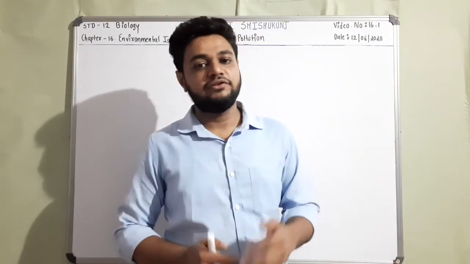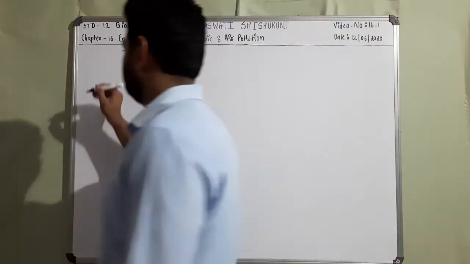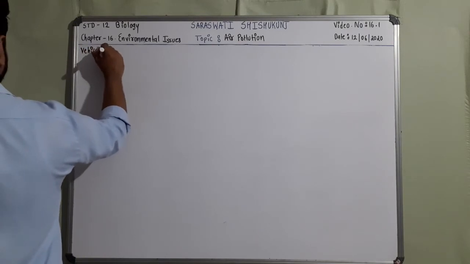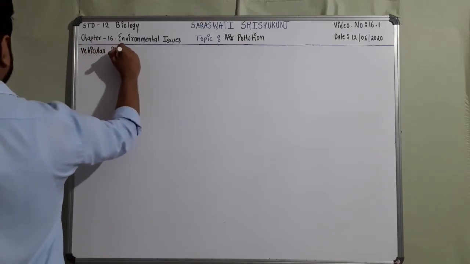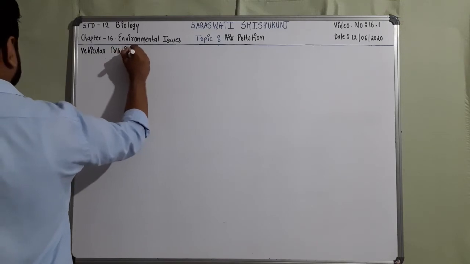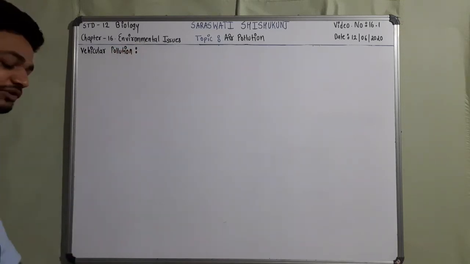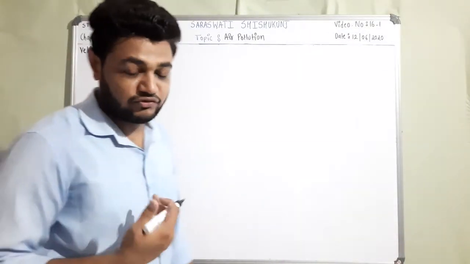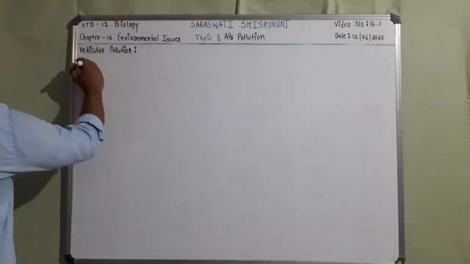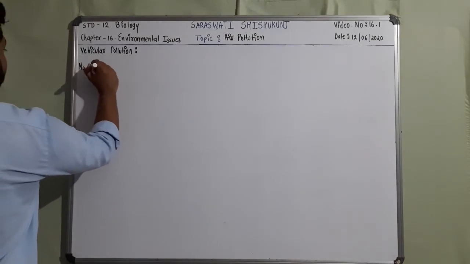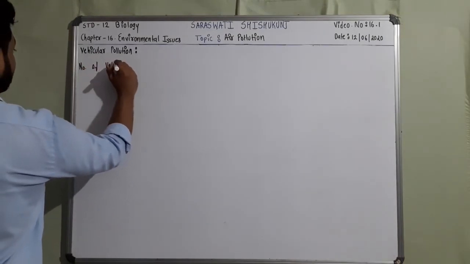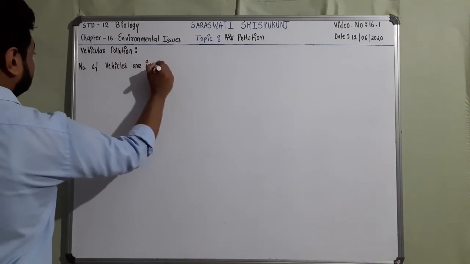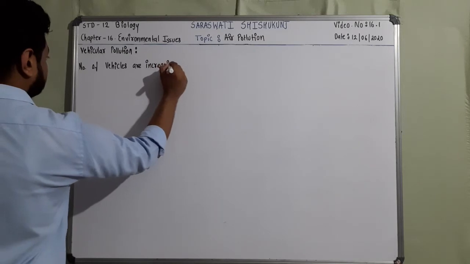Now when we talk about vehicular pollution, you also know that population is increasing, so the number of vehicles is also increasing. An increase in population will directly reflect in the number of automobiles. So the number of vehicles is tremendously increasing, and this causes air pollution.